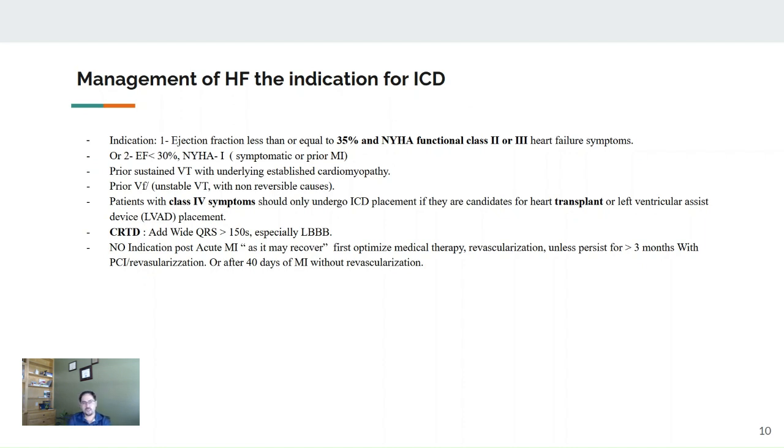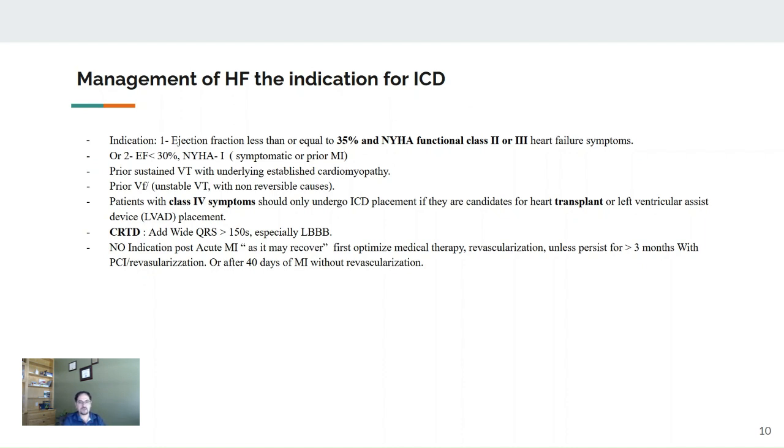This needs to be interpreted with an EKG and echo after implanting the device, to understand and get the benefit of the device. It's the synchronization. If it's not happening with this AV delay, then the device is not doing the job and it's not going to help with the symptoms and improvement of the LV function.